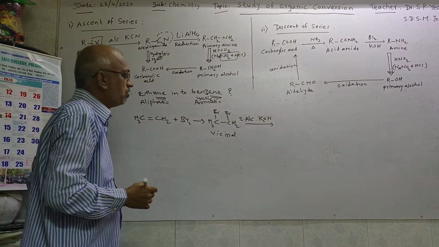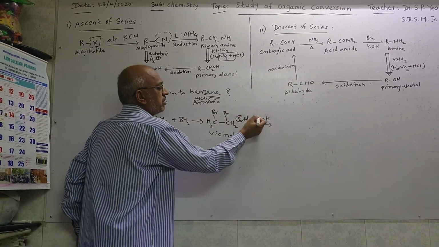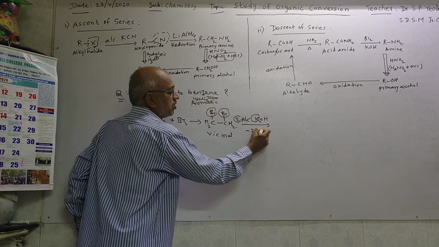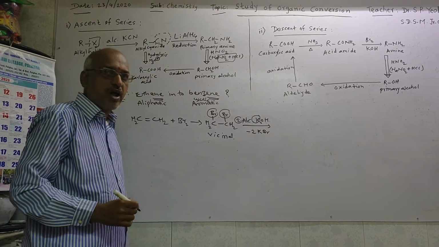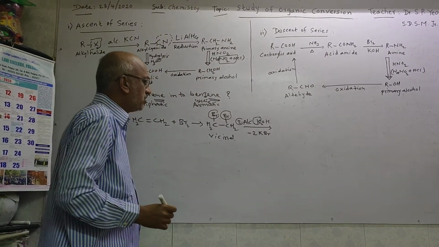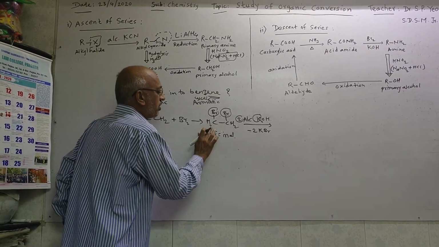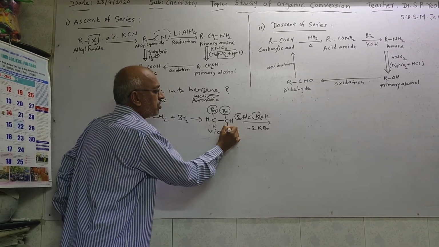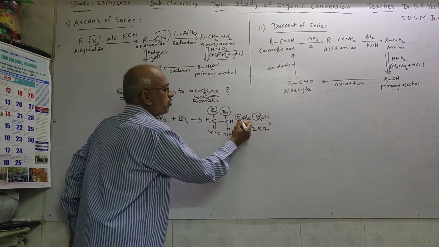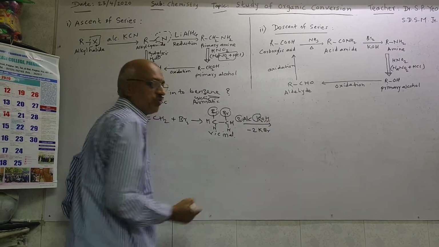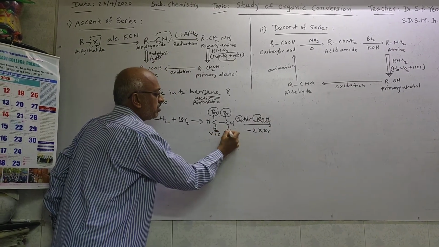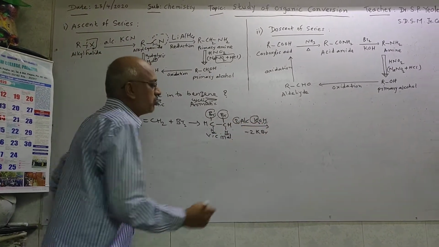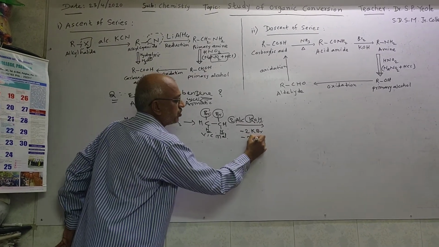So here, from this alcoholic potash, we are using two molecules. How we can use that one? This 2K reacts with 2Br. That's why minus twice KBr as the byproduct. As well as one hydrogen atom from each carbon. Suppose this CH2, I am going to write like this: CH, here also CH. Now the rest of the 2OH reacts with this hydrogen as well as this hydrogen. So these 2 hydrogens react with 2 molecules of OH. That's why here is the removal of twice H2O.